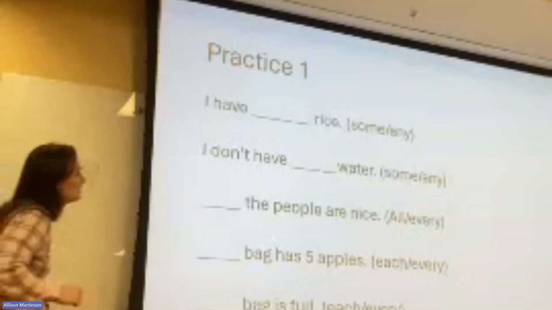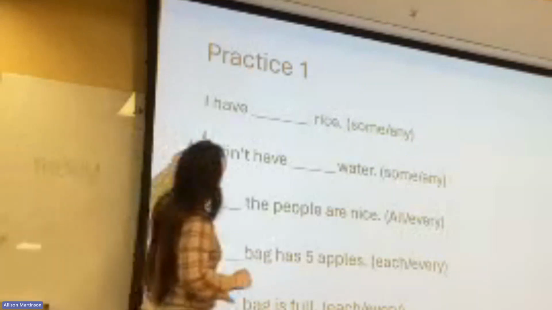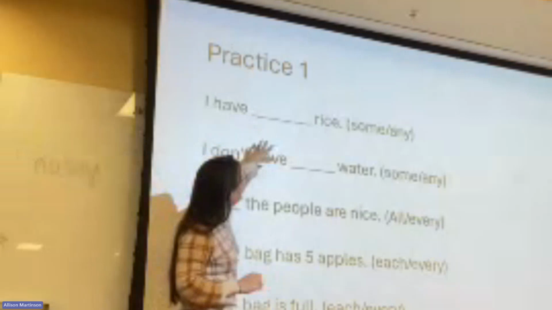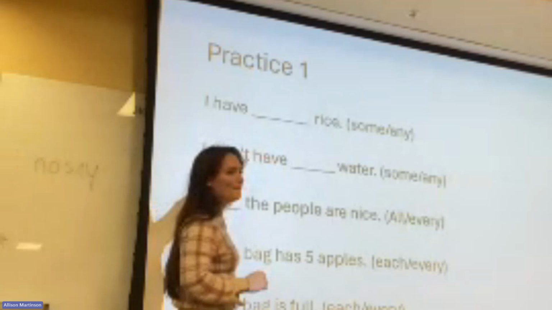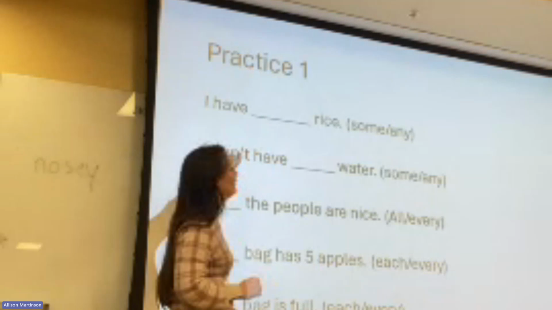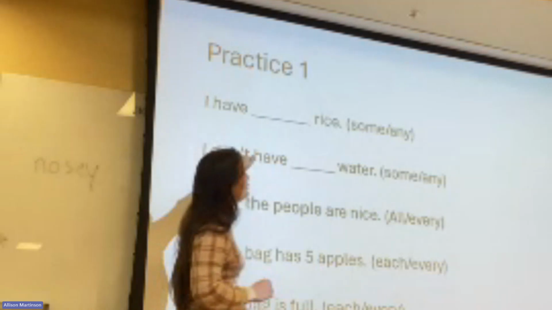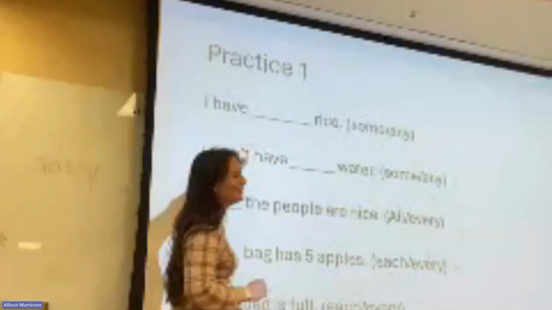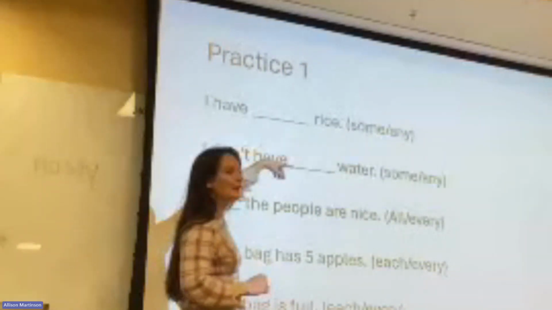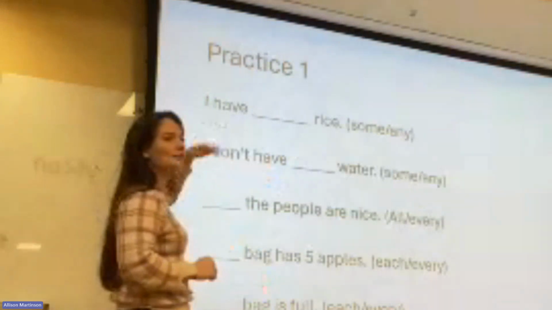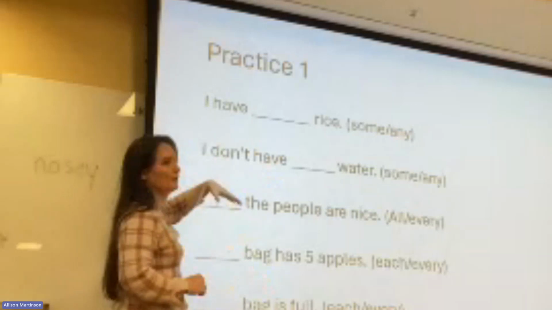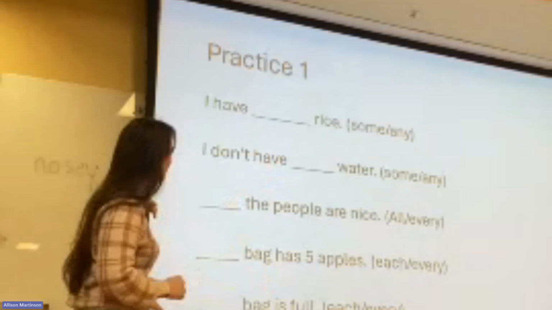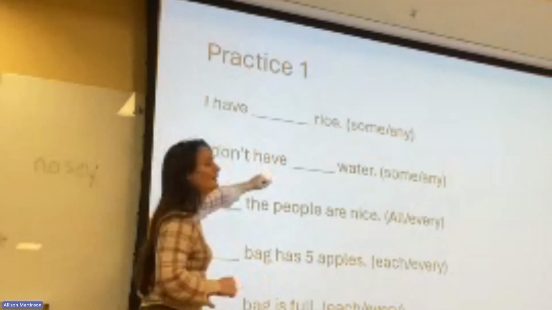So the first one. So I have sunrise. No, it's singular. So remember this one? Singular. Remember for some and any, we're not talking about plural or uncountable, we're talking about positive and negative, remember? I have some is positive. Some is positive, any is always negative, right? What about this next one? I don't have any, right? Yeah.